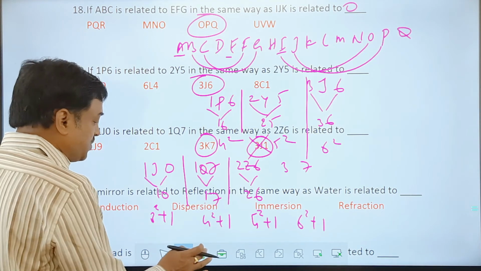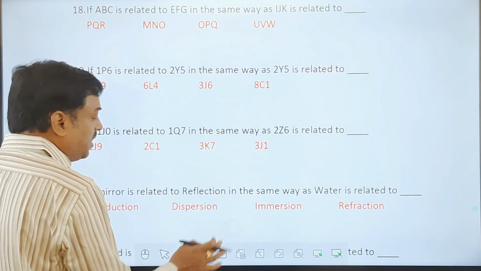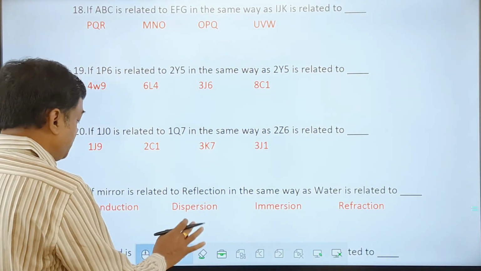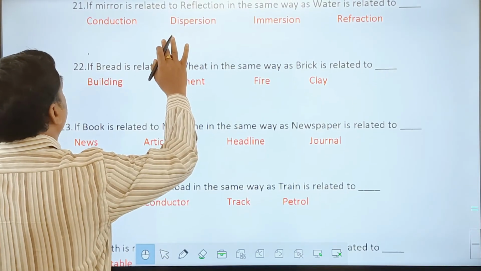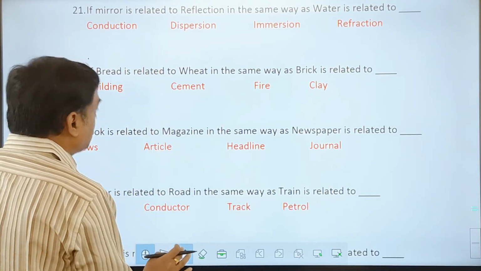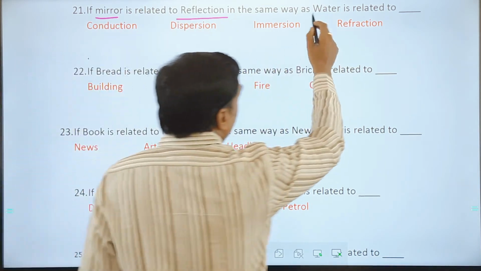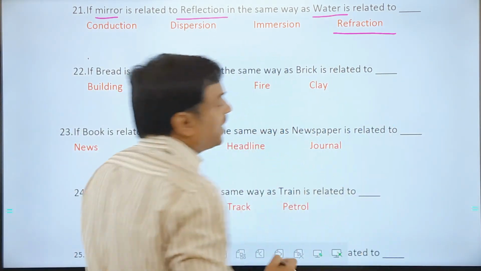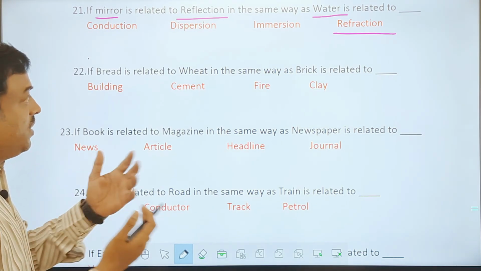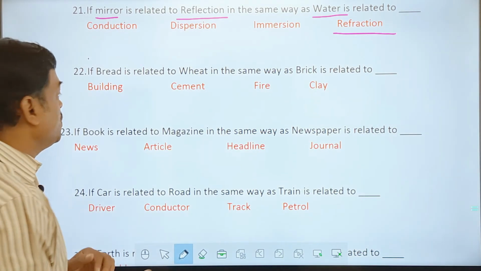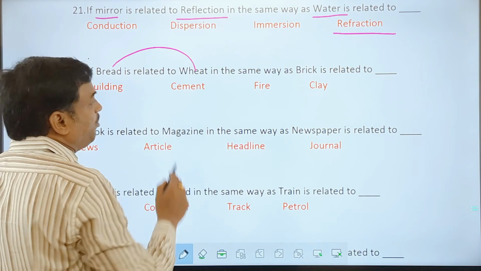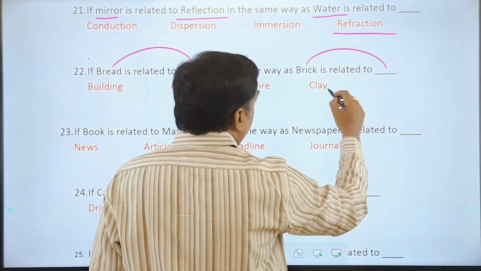Now finally, a small set of questions on word analogies. This can mostly be done orally and we can conclude the answer here. Mirror gives you reflection, then water gives you refraction. So refraction is the answer. Next one, bread is made of wheat, brick is made of clay.